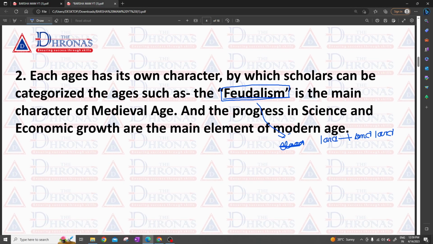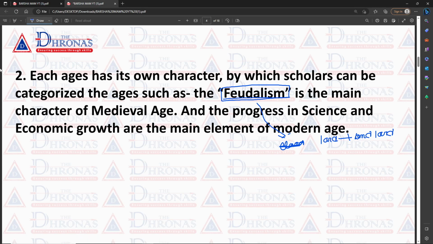So, what is the main character or the main element of the modern age? How can we identify that this period belongs to the modern age?